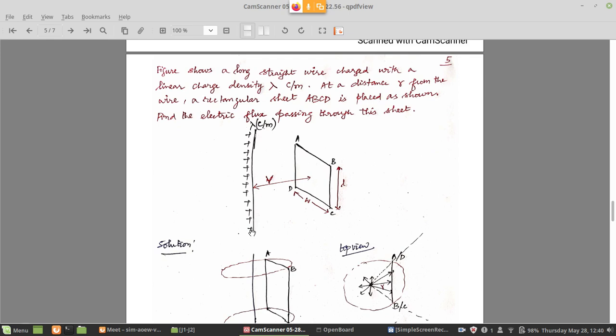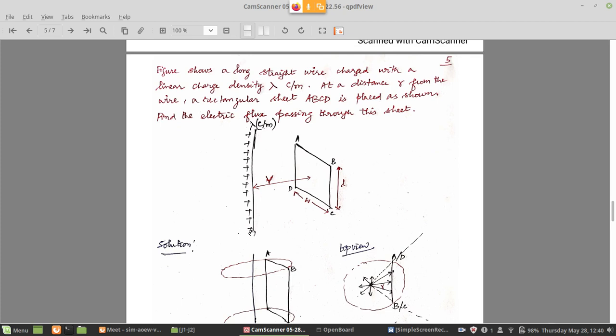Right? And the area is given as ABCD, rectangular area, length is small l, the width of that rectangular area is W. Now how can we calculate the electric flux in this case? That is the question that is asked.